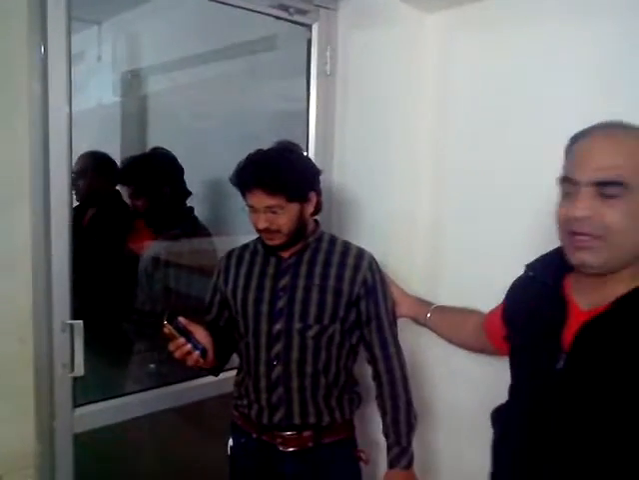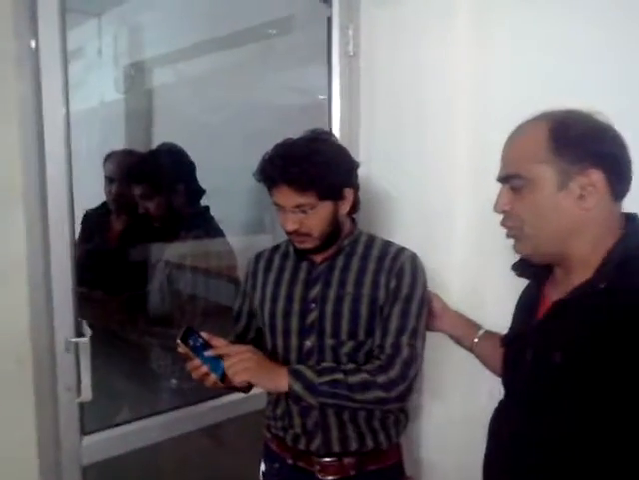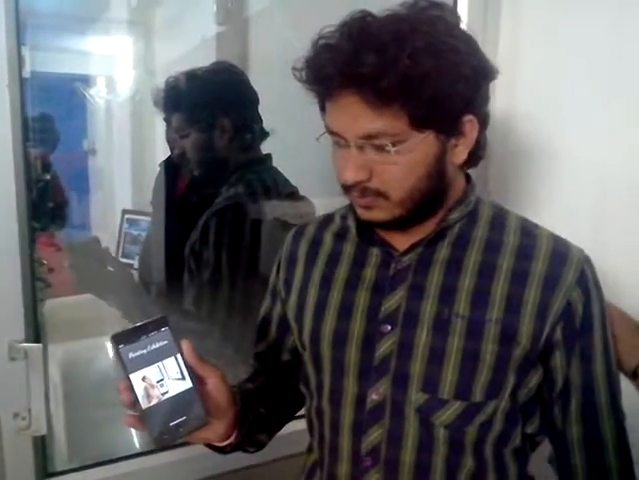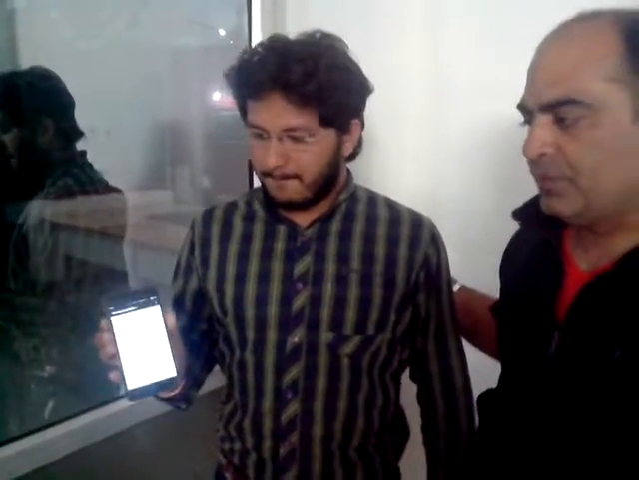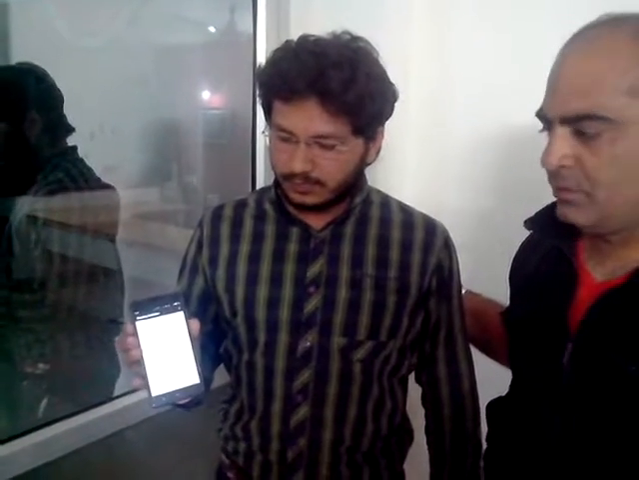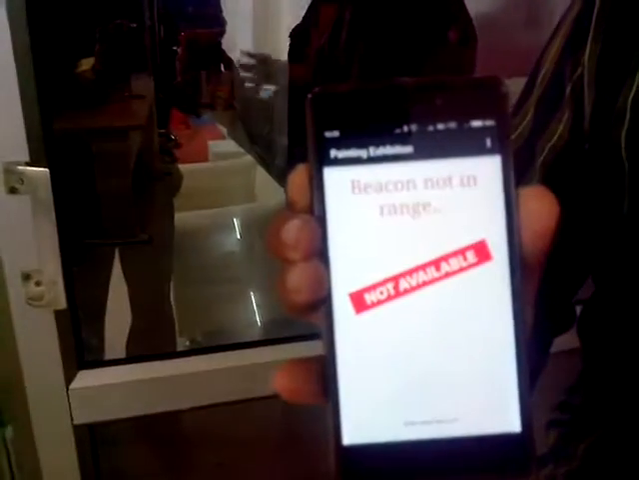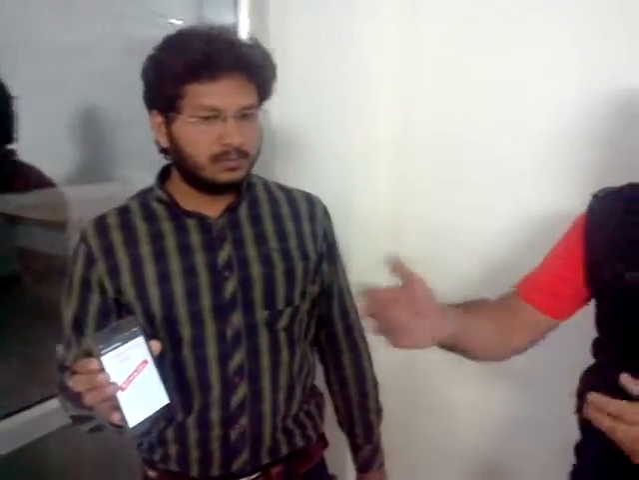Now, this is my friend Anshudeep who will take forward this particular demonstration. Anshudeep, please switch on your application. Now, once the Android app is started, as we can see, "beacons not in range" is displayed on screen. Since the beacons have not yet started, it is showing beacons not available. So I go one by one to the iPhone devices and start off the beacons.